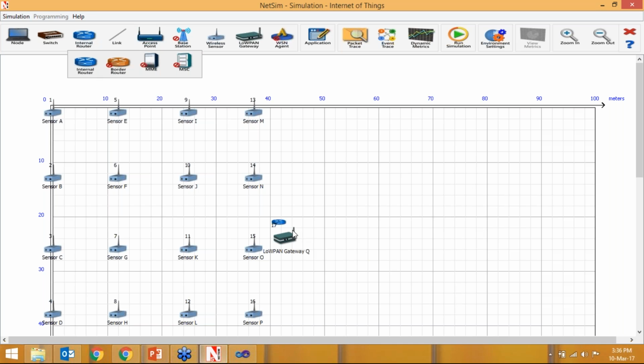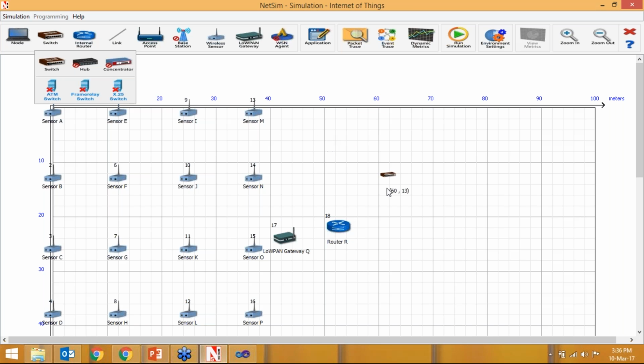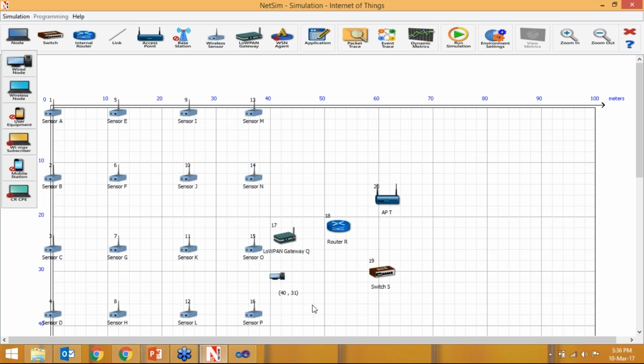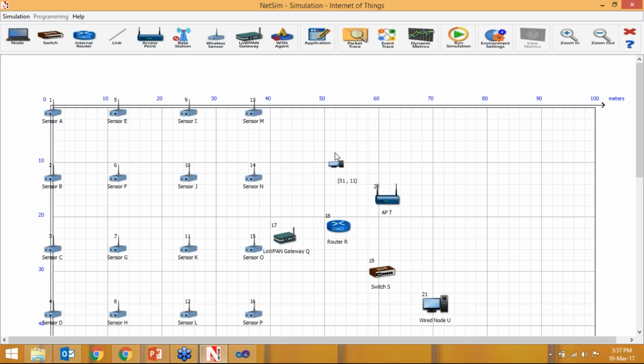So let's say we connect a router here, then we connect a switch, and for wireless device, let's say we connect access point, and now we connect the devices. Let's say we are having the wired node device here and a wireless device here. So now we connect these devices. So this is a wired network. Now we connect the wireless device through this wireless link.